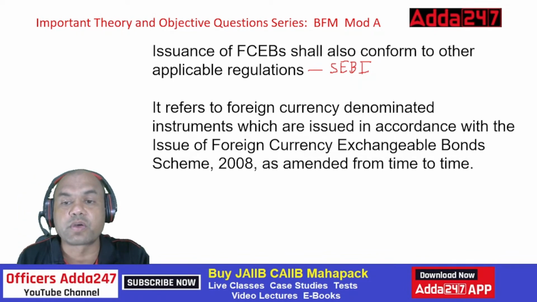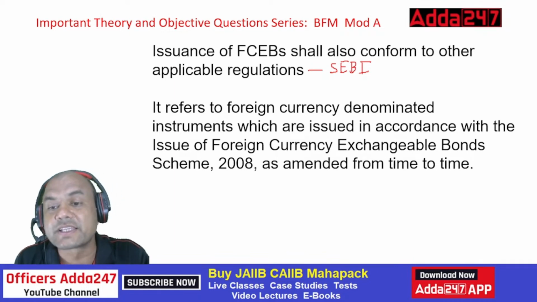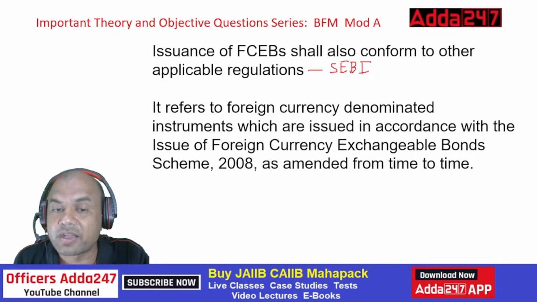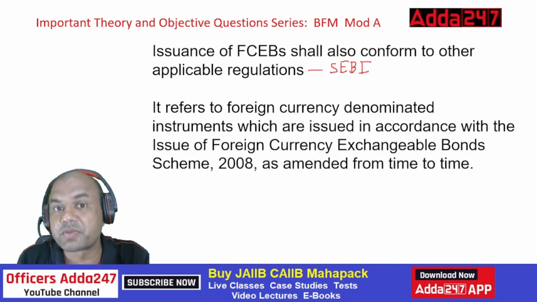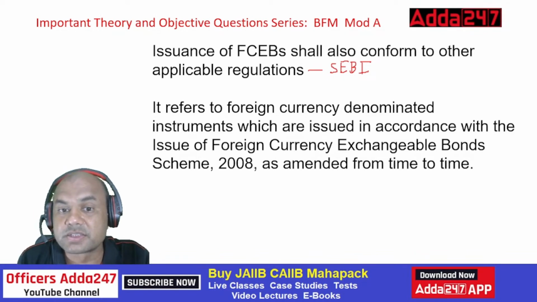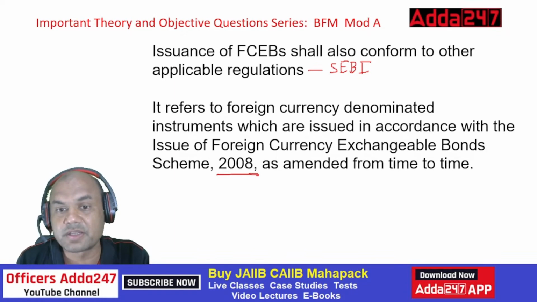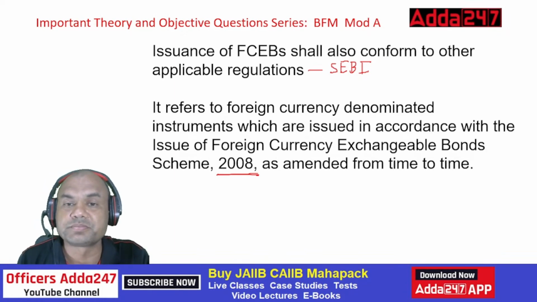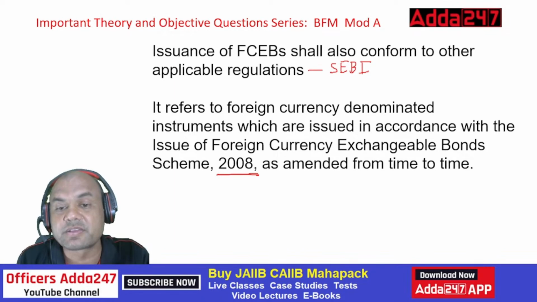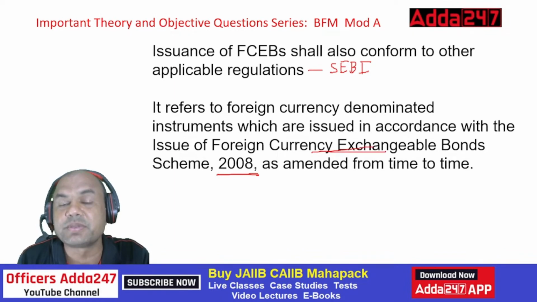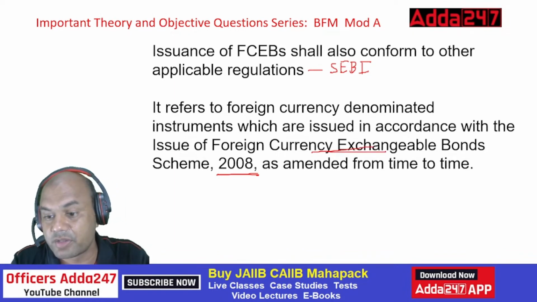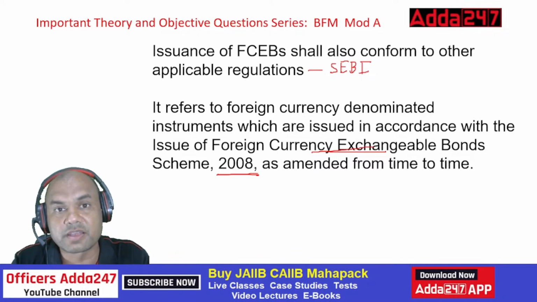It refers to the foreign currency denominated instrument which is issued in accordance with the Issuance of Foreign Currency Exchangeable Bond Scheme 2008, as amended from time to time. Now look at this. FCCB was 1993. This is 2008, meaning after 15 years FCEB were introduced. Long gap, isn't it? So the FCEB scheme is in 2008 and the FCCB scheme is in 1993. Got it, everyone? Clear the concept?